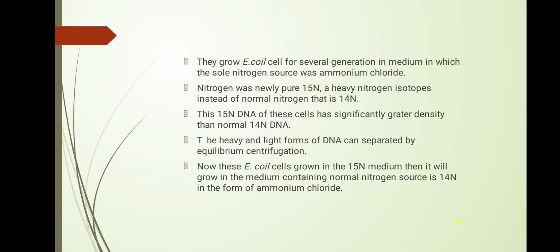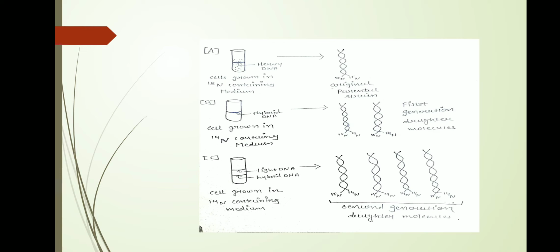As shown in the figure, first of all, we grow E. coli cells in 15N containing medium. So we can extract the heavy DNA, because it is not normal DNA; it is heavy DNA since 15N is the nitrogen source.